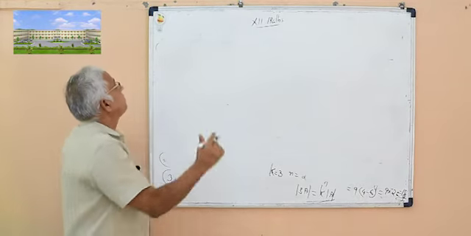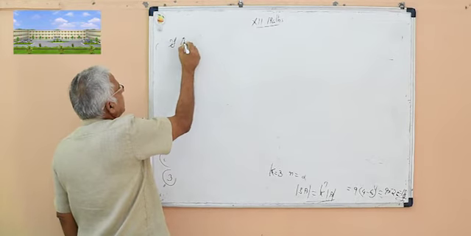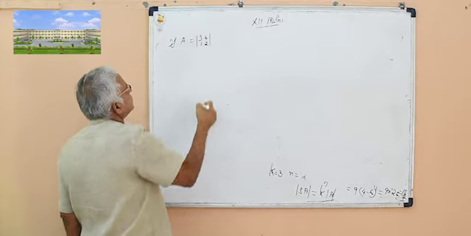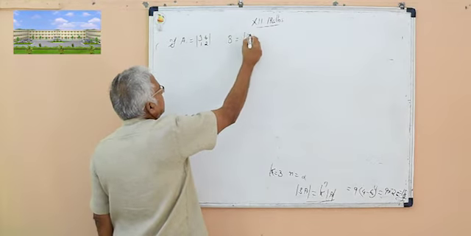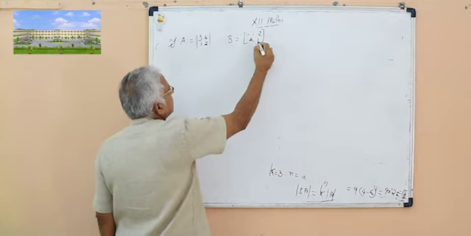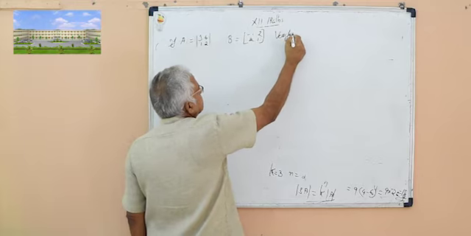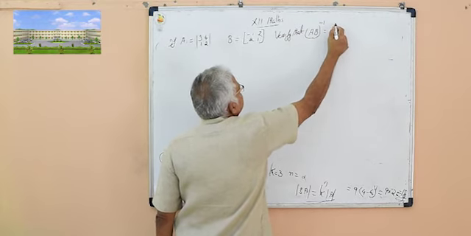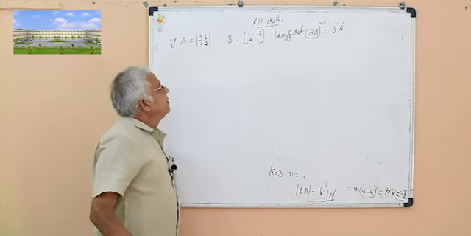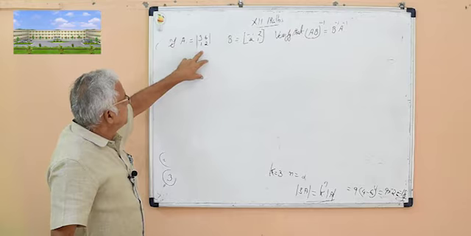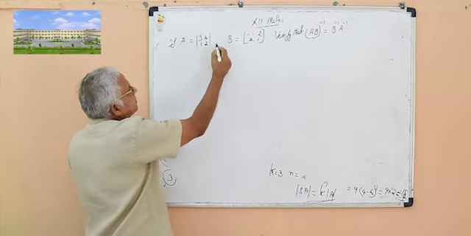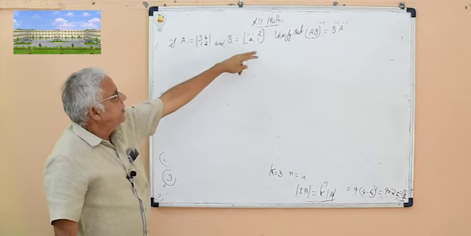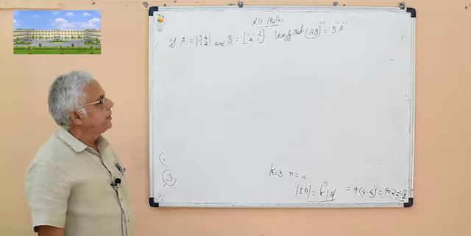Question: if A is equal to the 2 by 2 matrix 3, 4, 1, 2, and B is equal to minus 1, 2, 2, 1, verify that AB inverse is equal to B inverse into A inverse.